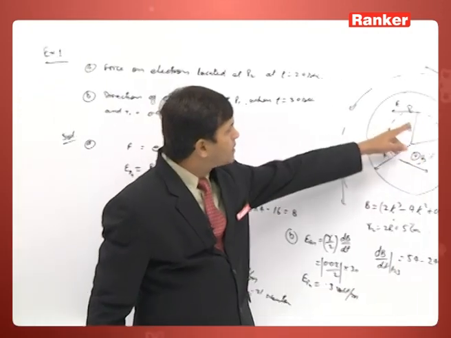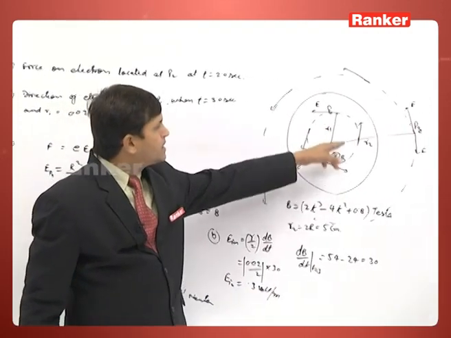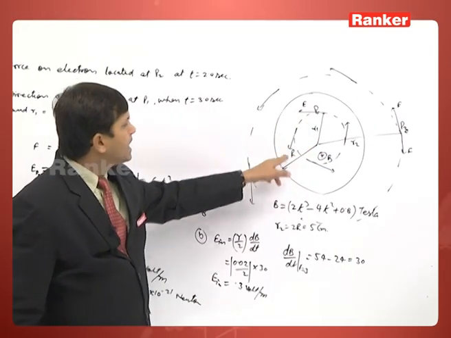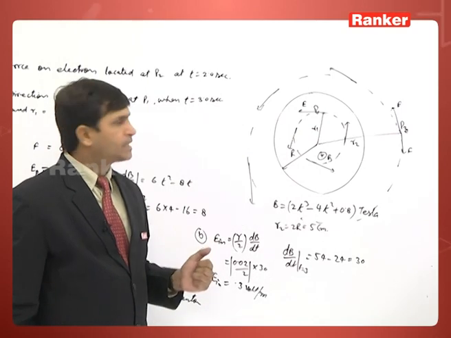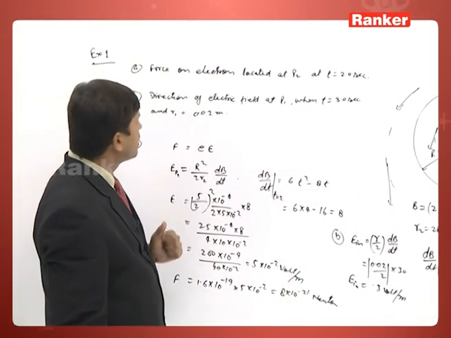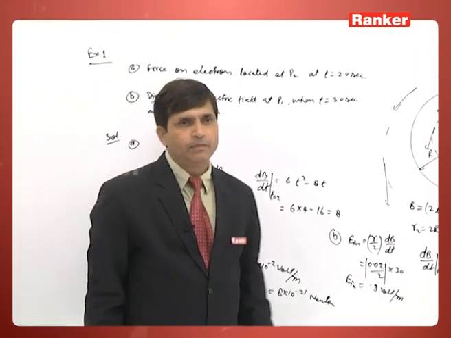So the electric field here is also tangentially in the anti-clockwise direction. So this is the answer of the B part also. Now come to another example.